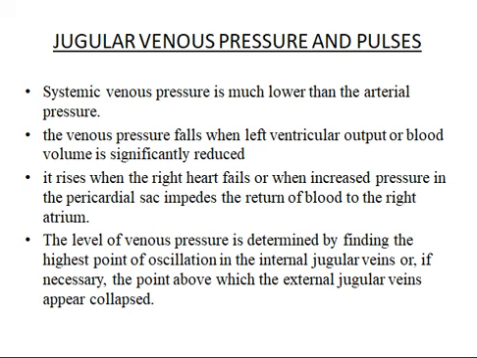The venous pressure falls when left ventricle output or blood volume is significantly reduced. It rises with right heart failure or when increased pressure in the pericardial sac impedes the return of blood to the right atrium. The level of the venous pressure is determined by finding the highest point of oscillation in the internal jugular vein or, if necessary, the point above which the external jugular vein appears collapsed.